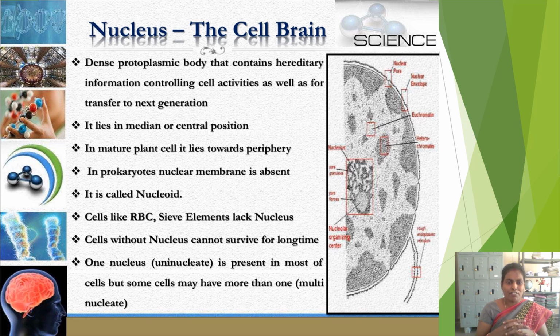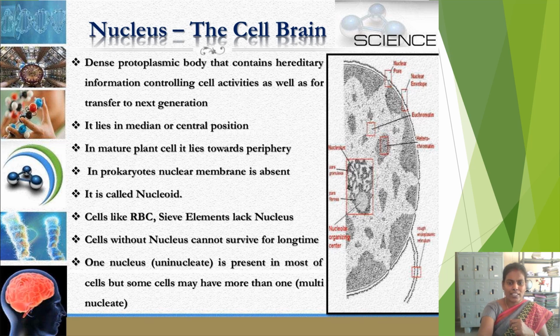In the same way, based on the organized nucleus, all organisms are divided into two types. Based on what? Based on a well-organized nucleus. If the nucleus is covered with a nuclear membrane, then it is called a well-organized nucleus. If the nuclear membrane is absent, then it is called nucleoid. Look at here.